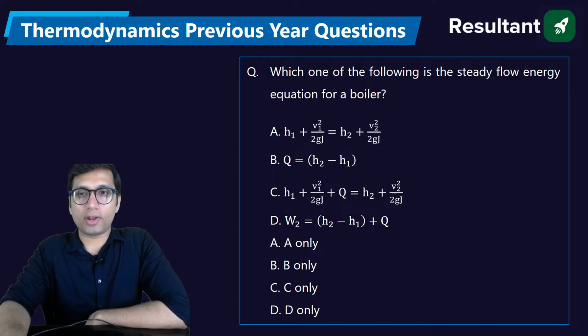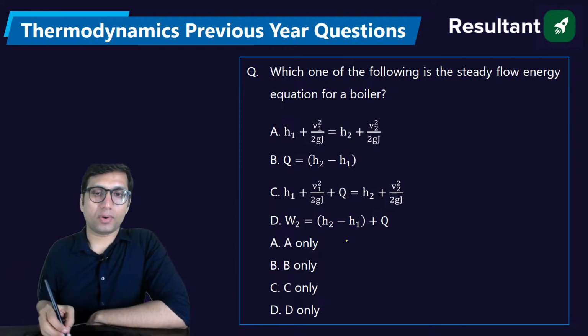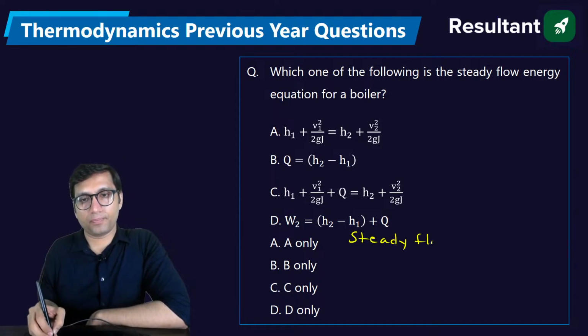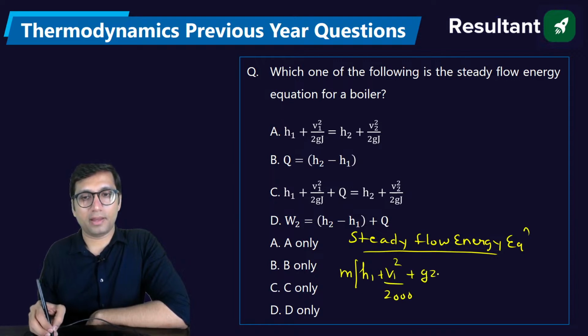Which one of the following is a steady flow energy equation for a boiler? Boiler की steady flow energy equation इनमें से कौन सी है? So we know what is steady flow energy equation. आपको पता है क्या होता है steady flow energy equation? We have studied this. It is m into h1 plus v1 square by 2000. अब इसको तो हिंदी में नहीं बोलूंगा मैं, right? This we have to study in English.